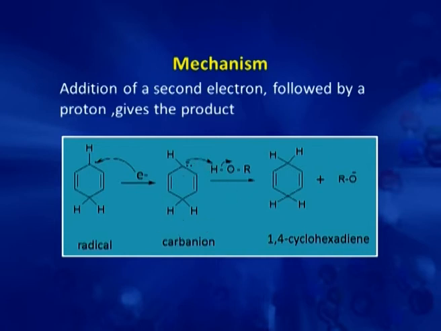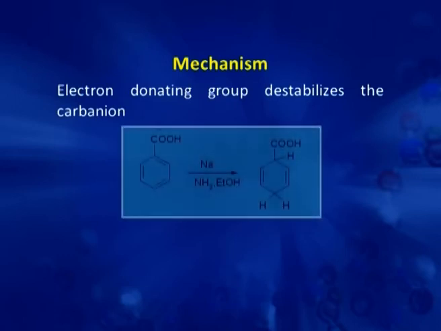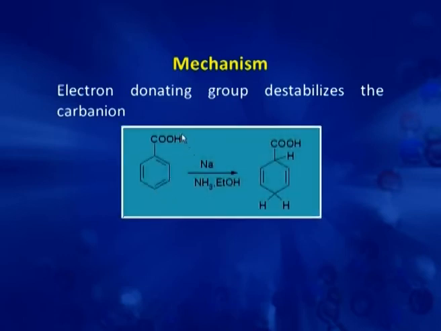Now, this reaction, as we have seen, proceeds via formation of a carbanion. So, if electron withdrawing groups are present in benzene, that will stabilize this carbanion, but if electron donating groups are present, then that destabilizes the carbanion. So, we can see here, if we have a benzoic acid and we do the Birch reduction, then reduction takes place on the carbon atom which is connected to the carboxylic group, because on this the negative charge gets stabilized via this carboxylic group.